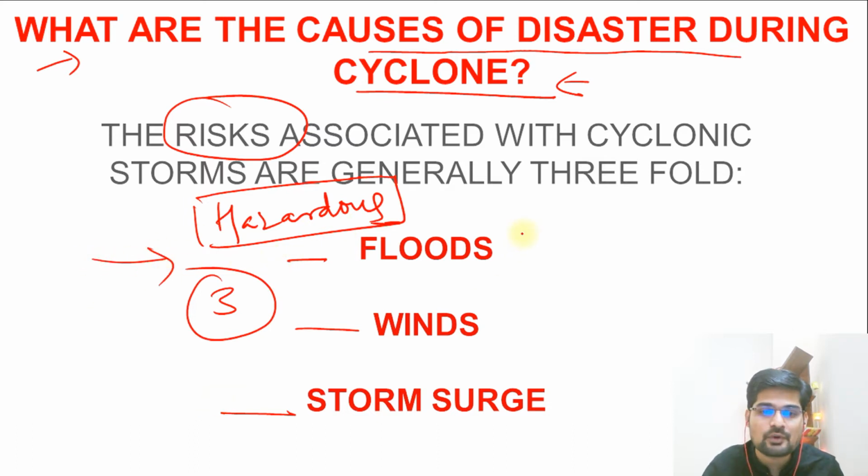So that's why it is important, as floods and winds and storm surge are the three components of this tropical cyclone which have actually a threat. So it means it is risky for human beings. That's what we need to understand.